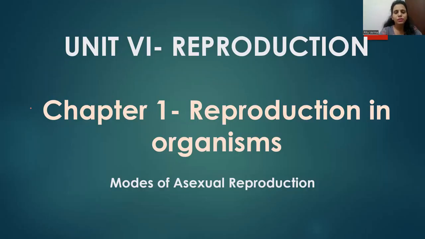Everyone, in this video we are going to discuss two very important modes of asexual reproduction: budding and fragmentation. In the previous video, we already discussed binary fission and multiple fission. So let's begin with budding.